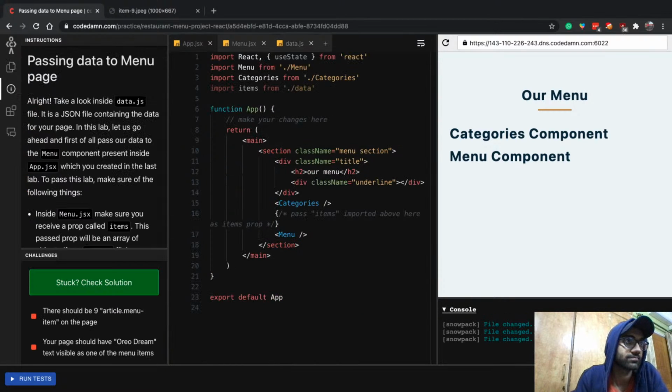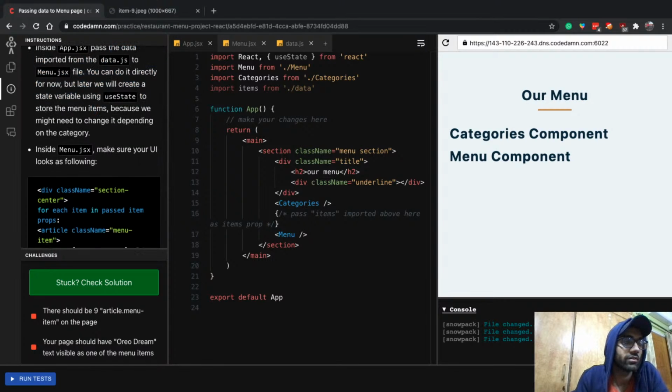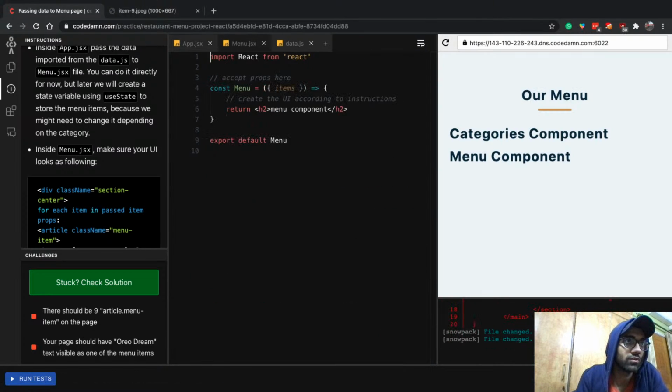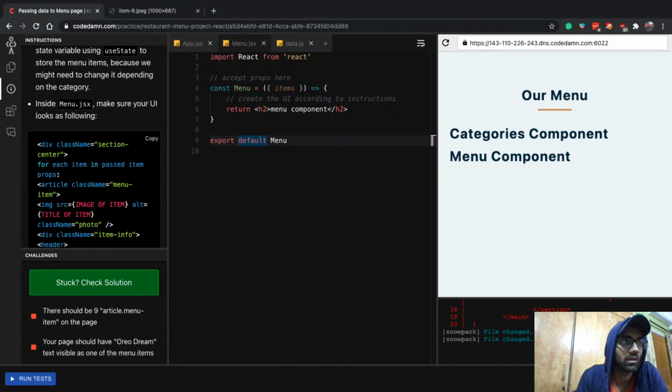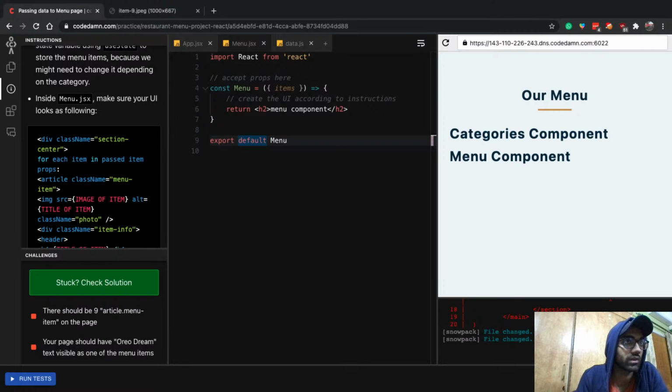So, let's see. You can do it directly for now. We'll later create a state variable, so that is fine. So what I have to do is pass these items, which I just imported, inside our menu component. And now inside our menu component, we will just create this UI, right? So let's just go ahead and do that.